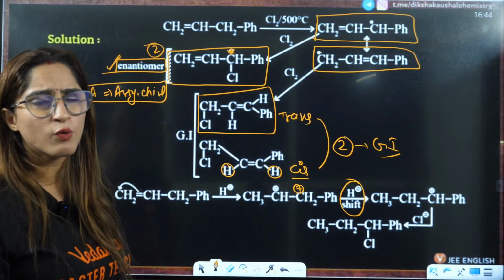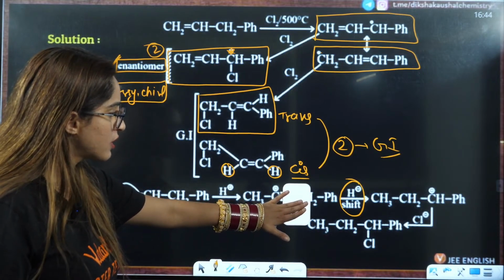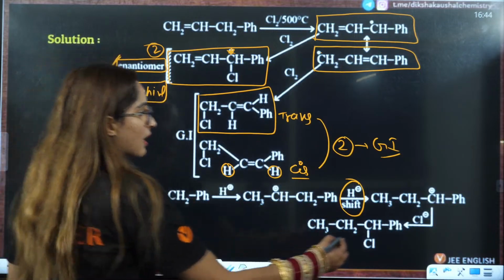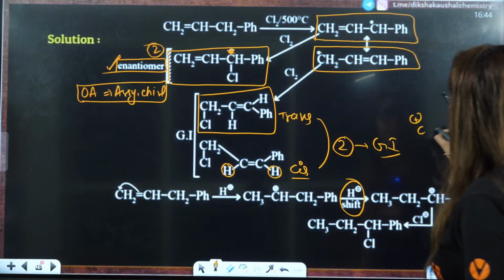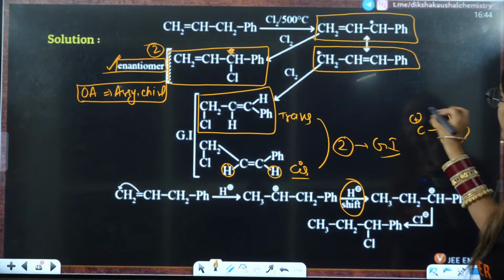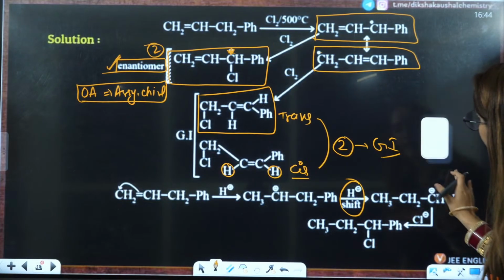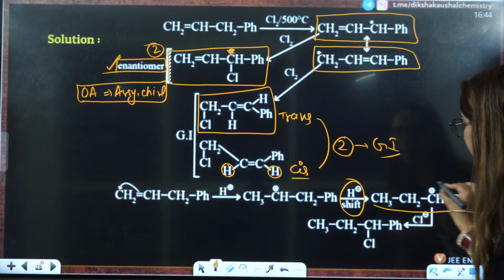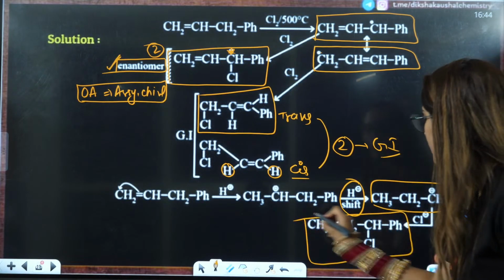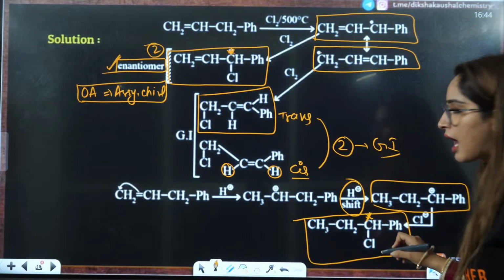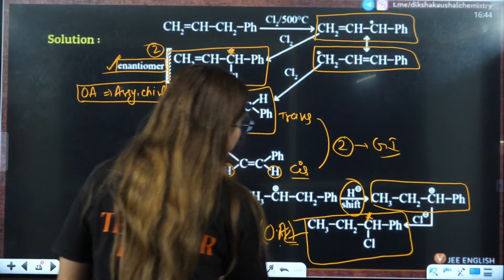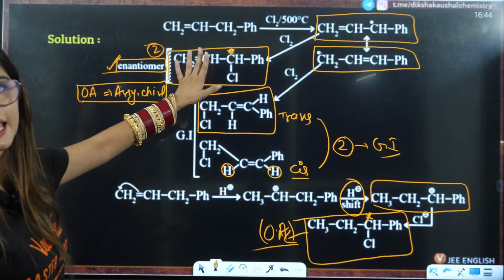But ma'am, what is the need of hydride shift? Because here you don't have any resonance. But in this case, this is C positive and this is the phenyl, right? This is going to show resonating structures here. That is why this carbocation is rearranged and that is more stable. Then you add Cl negative. This is the compound that is formed, which is a chiral carbon, and hence it is optically active, just like the same compound is formed.